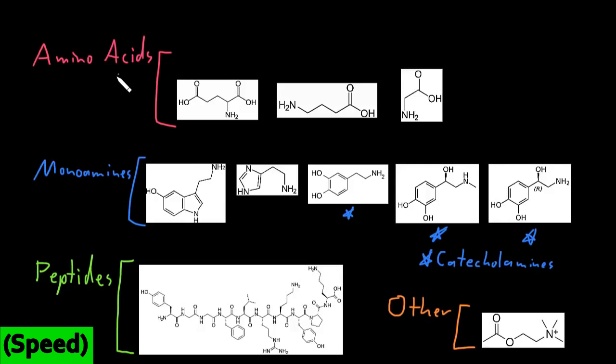Starting with the amino acids, important amino acid neurotransmitters are this one, which is called glutamate. Glutamate. This one, which is called gamma-aminobutyric acid, which pretty much everybody just shortens to GABA, G-A-B-A, for gamma-aminobutyric acid.